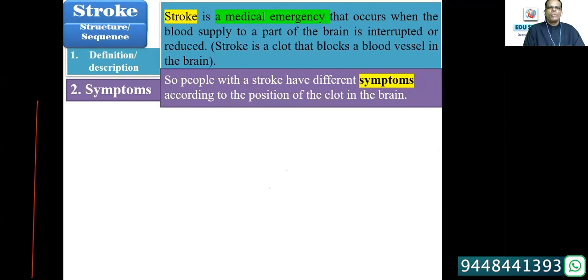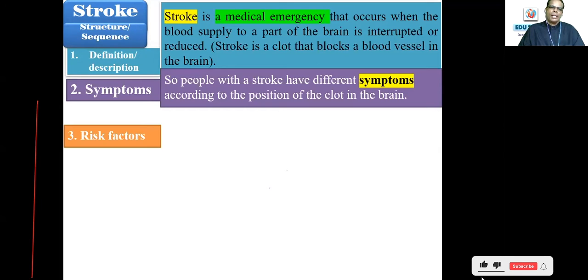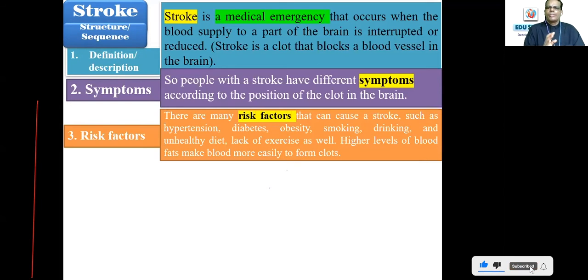Here, you cannot speak about clear symptoms because people with a stroke have different symptoms according to the position of the clot in the brain. So you cannot specifically mention the symptoms. Other conditions definitely will let you give one, two, three, four symptoms. As for risk factors, there are many that can cause a stroke, such as hypertension, diabetes, obesity, smoking, drinking, unhealthy diet, and lack of exercise as well. Higher levels of blood fats make blood more likely to clot and form clots. So risk factors are given.